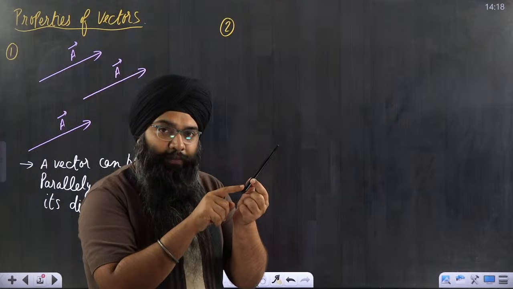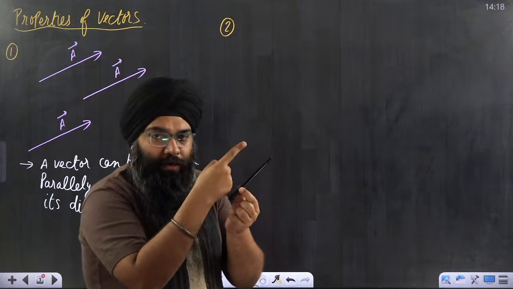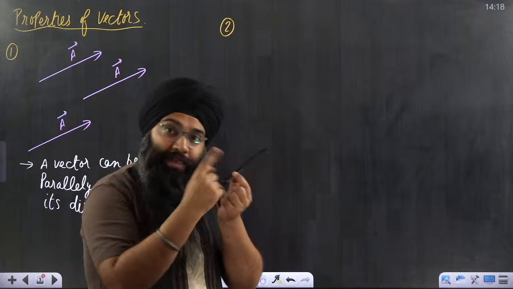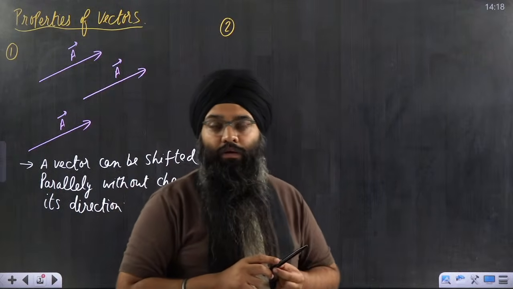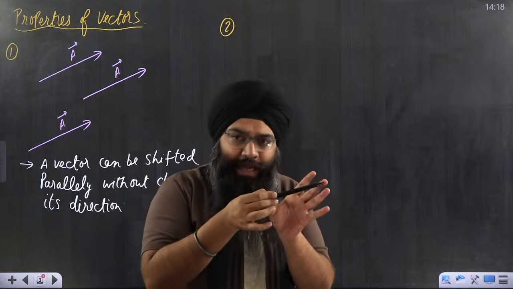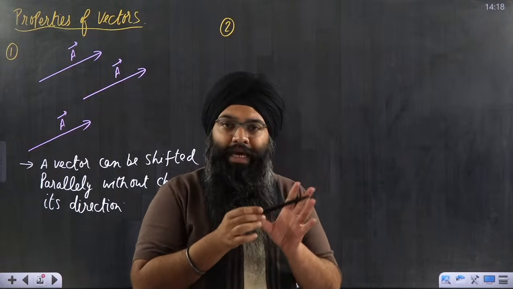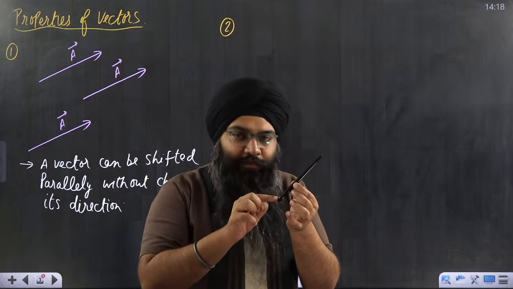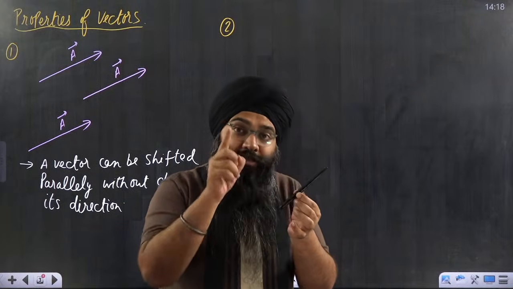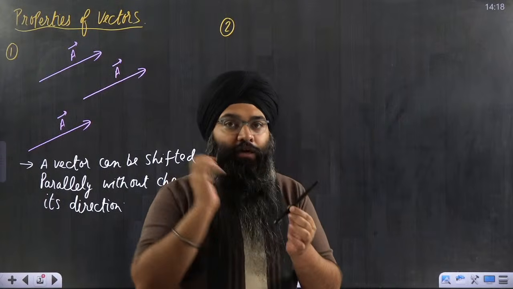Then the new vector and the old vector, are they one and the same vectors? No. What has changed? Has the length of the vector changed? No. Has the magnitude of the vector changed? No. When you rotated this particular vector, the first thing which has changed is the direction of the vector.